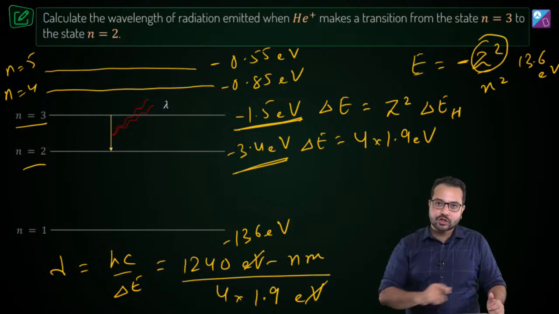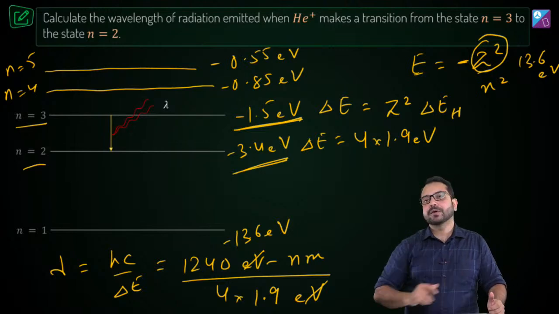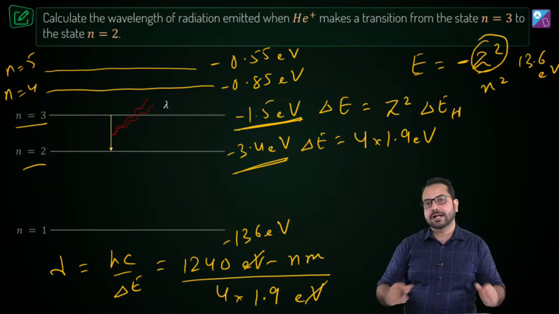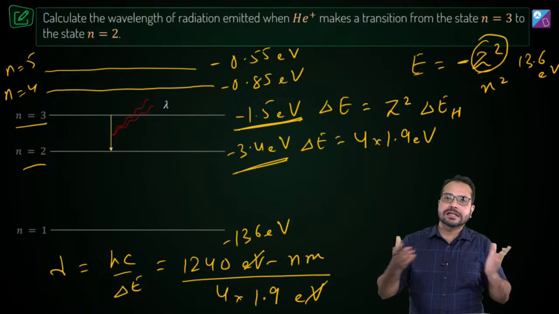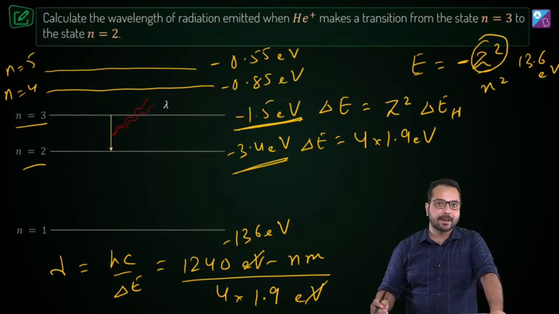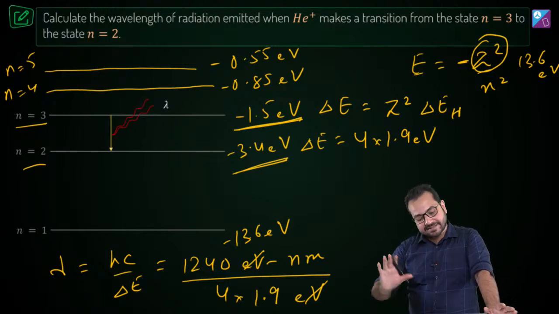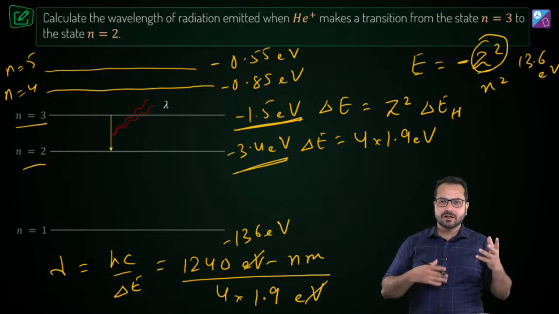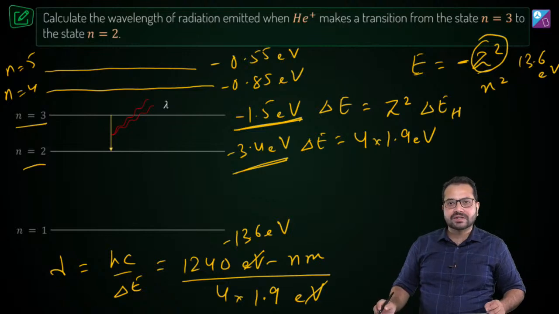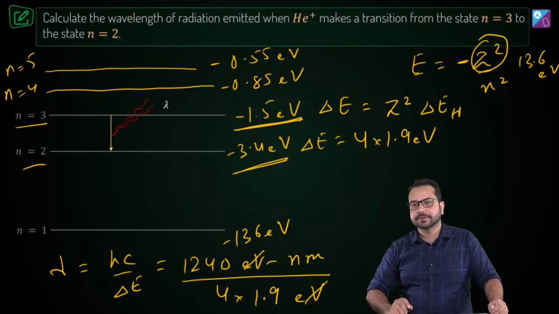So my strong suggestion to you would be to remember these values for hydrogen atom, and if you know these values for hydrogen atom, you can find it for any atom in which Bohr's model is applicable. Is that clear? And if you do the calculation, obviously you are going to get the same result, approximately equal to 163 nanometer.